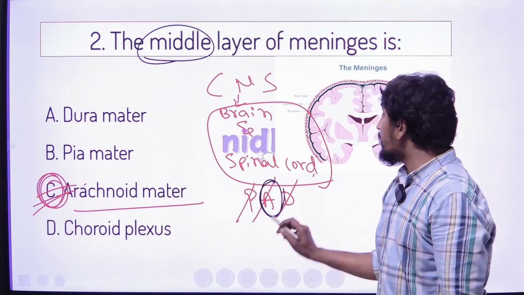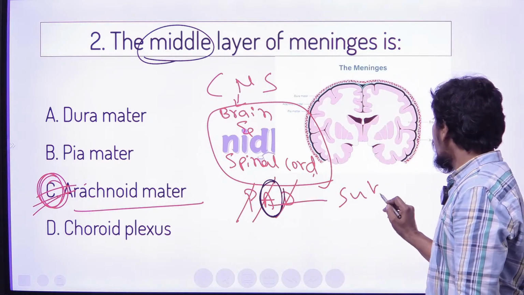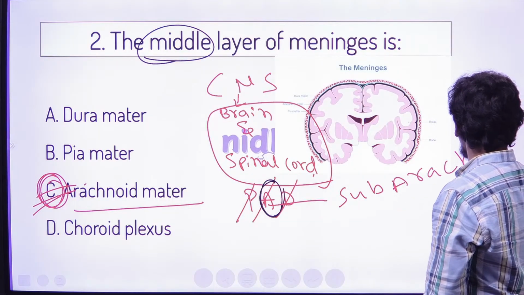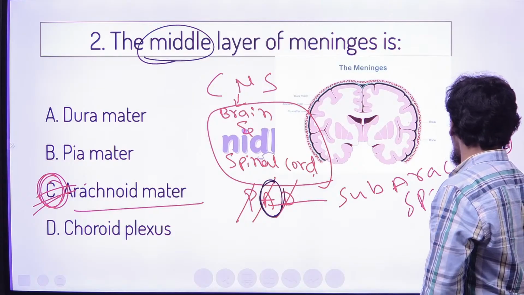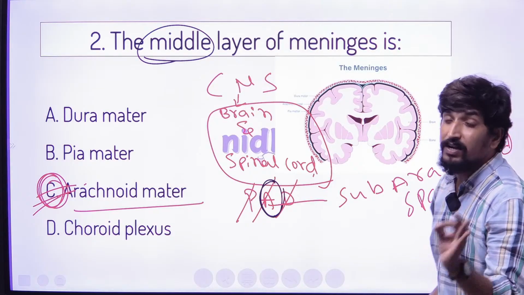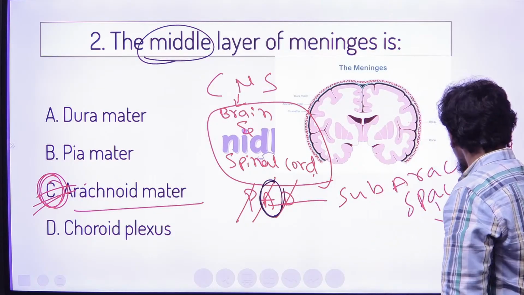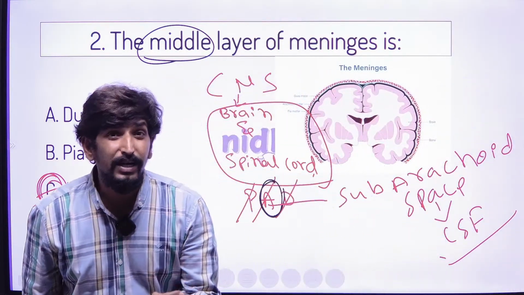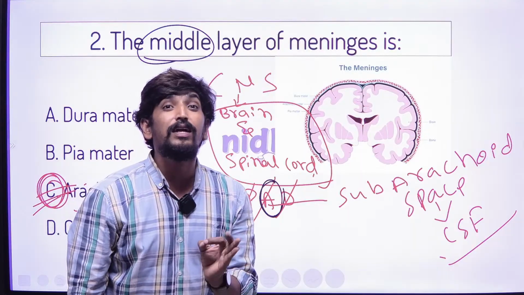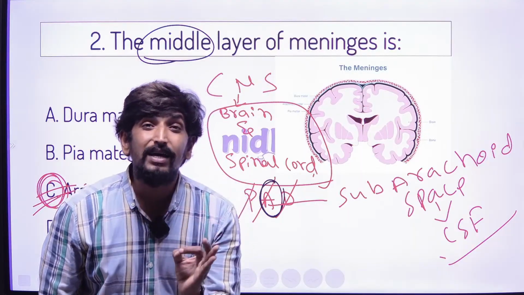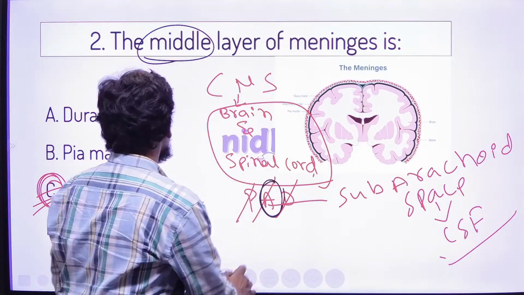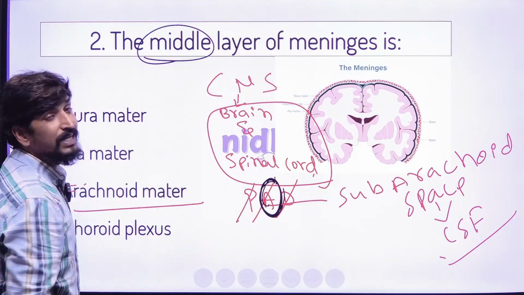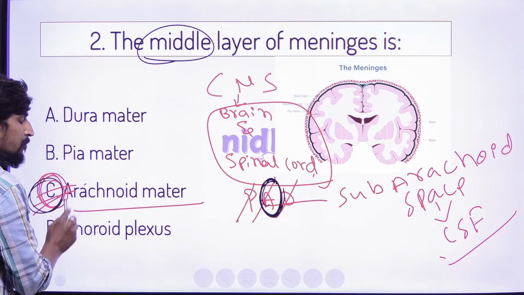Below the arachnoid we call it the subarachnoid. This subarachnoid space is filled with CSF, cerebrospinal fluid, you know that, right? The subarachnoid space is filled with cerebrospinal fluid. So remember in this question, the middle layer of meninges is called the arachnoid matter.